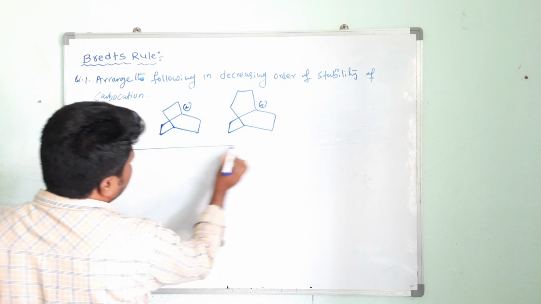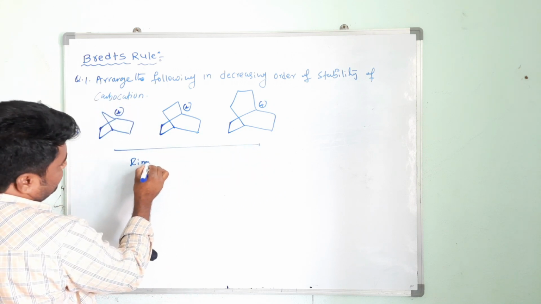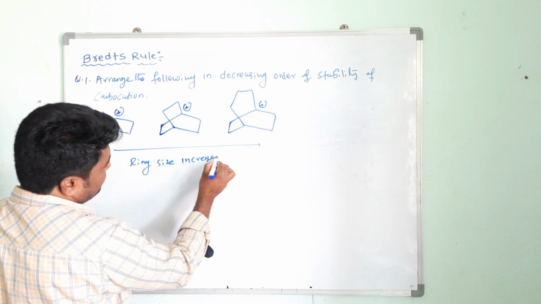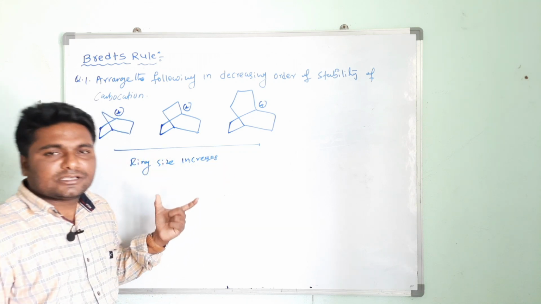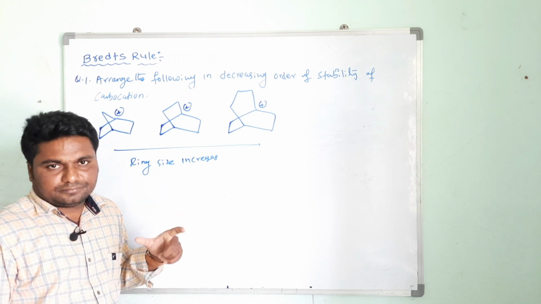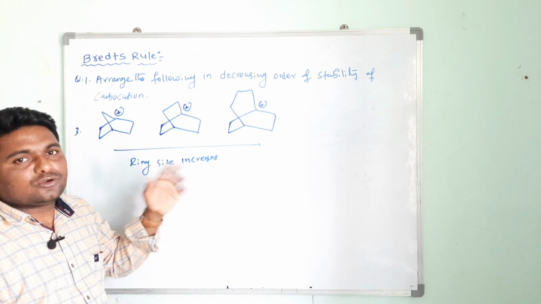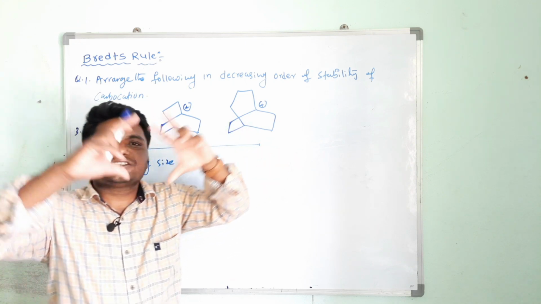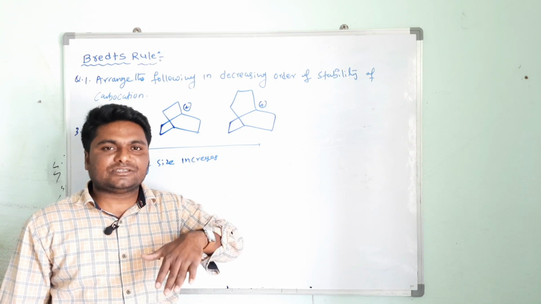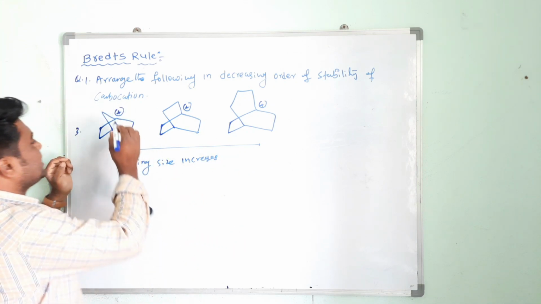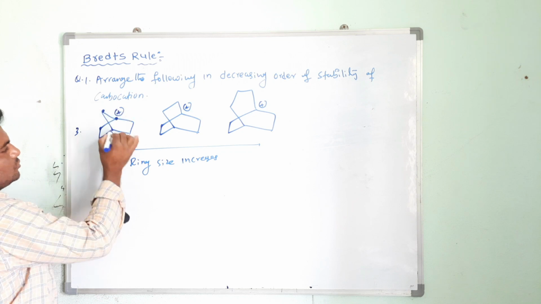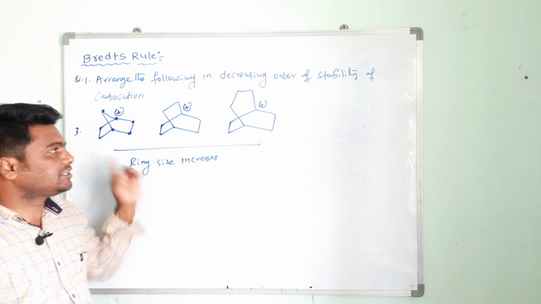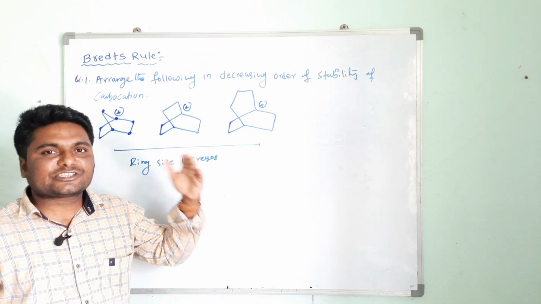But in this direction, see, the ring size increases. When the ring size increases, the possibility to come into the plane increases. So the ring size is bigger, angle strain decreases. We know that here what is the ring size here? This is 1, 2, 3, 4, 5. Here 6, here 7. It means with increasing ring size, the angle strain decreases.